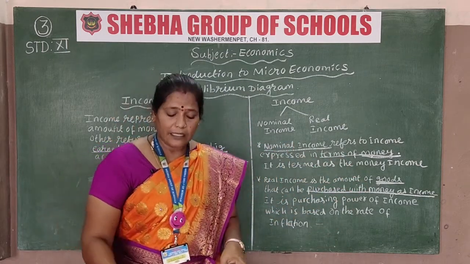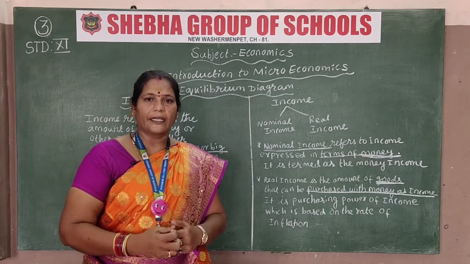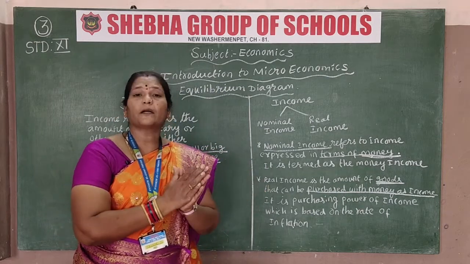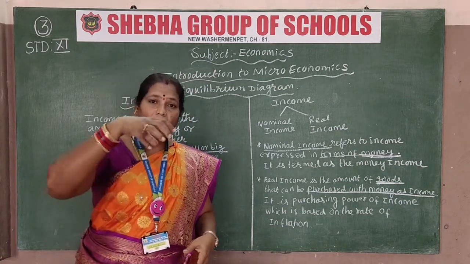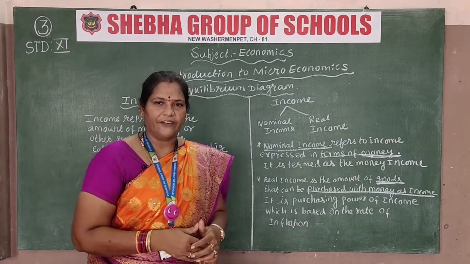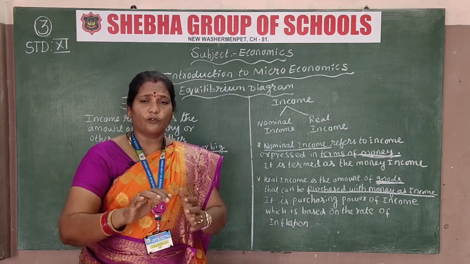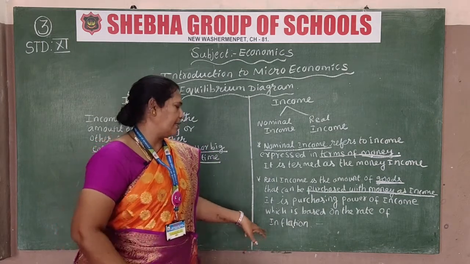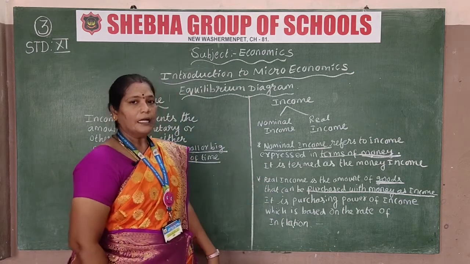If you work in a factory, you earn money, then PF and other deductions are taken, and the remaining money you bring home. According to that money you spend everything, so everything is planned. If there is remaining money, you will save it. All this comes under inflation. That is why it is given as nominal income and real income.